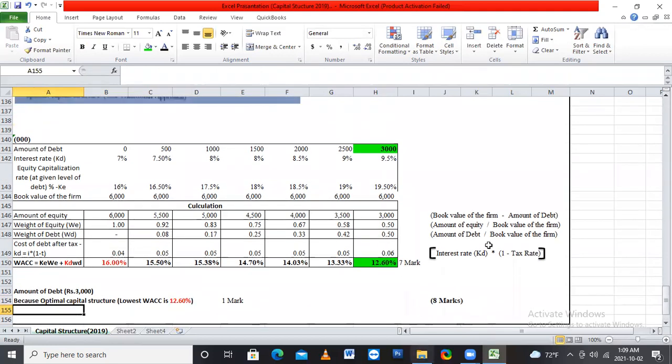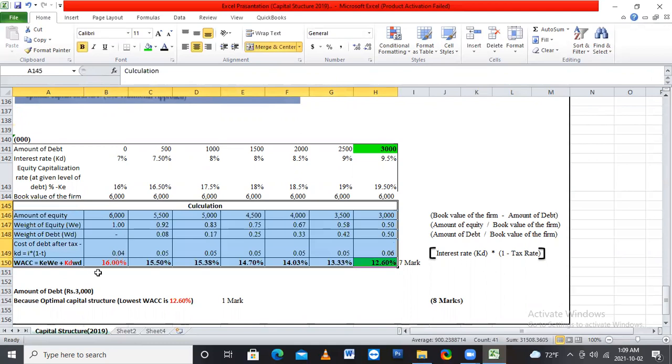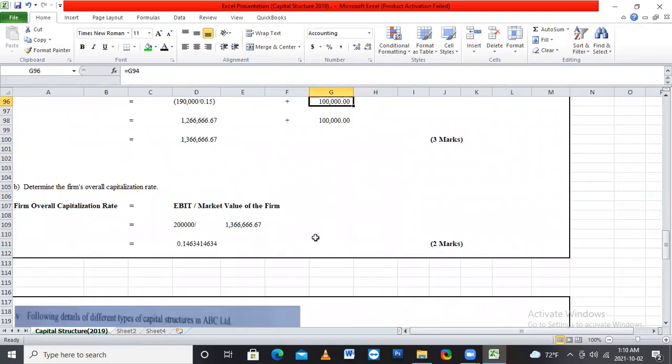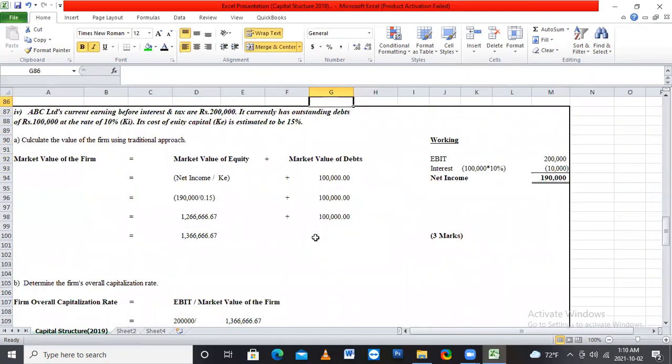They give 8 marks for this question. You want to do a small calculation part, and you want to write a small note for the optimum capital structure. The calculation part was 7 marks. You want to write a small note for 1 mark, total 8 marks for this question. I think you all have understood.